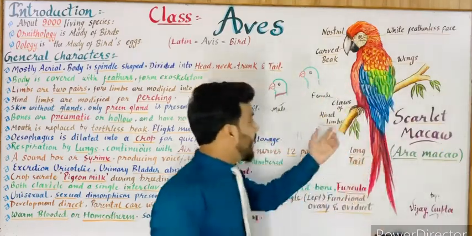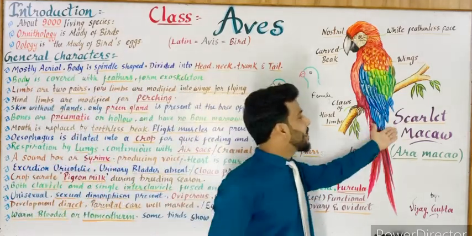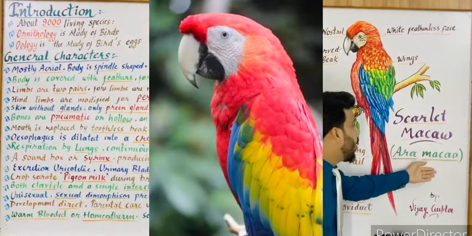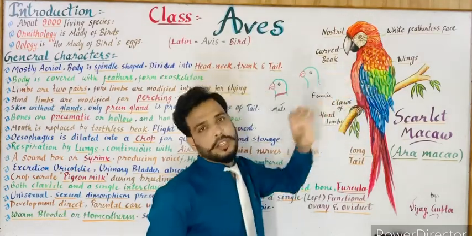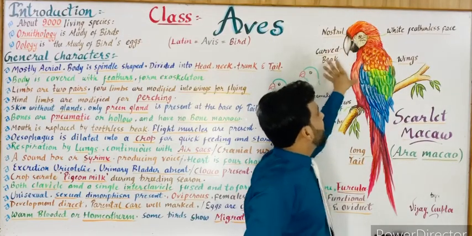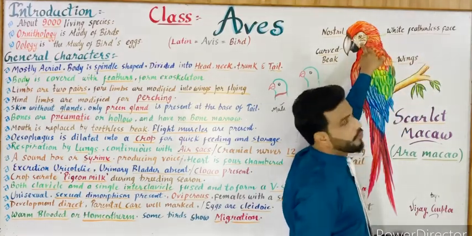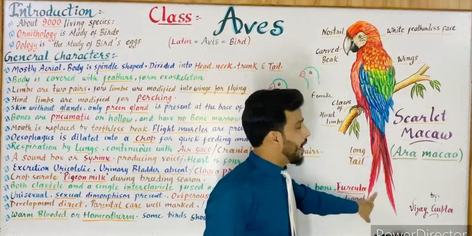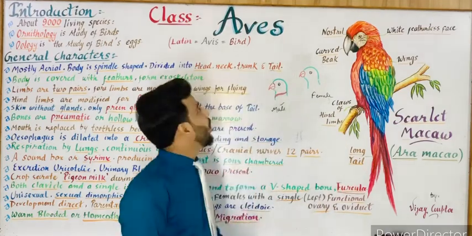Here I made a diagram of an important representative of class Aves, which is known as scarlet macaw. Scarlet means red colored macaw. Its scientific name is Ara macao. As you can see in the diagram, it has a curved beak which helps in eating. These are the nostrils present at the base of the beak. This is a white featherless face, meaning this part does not have feathers. Now these are the wings, and this is the long tail of the macaw, and these are the hind limbs, the claws of the hind limbs. So it's an important member of class Aves.